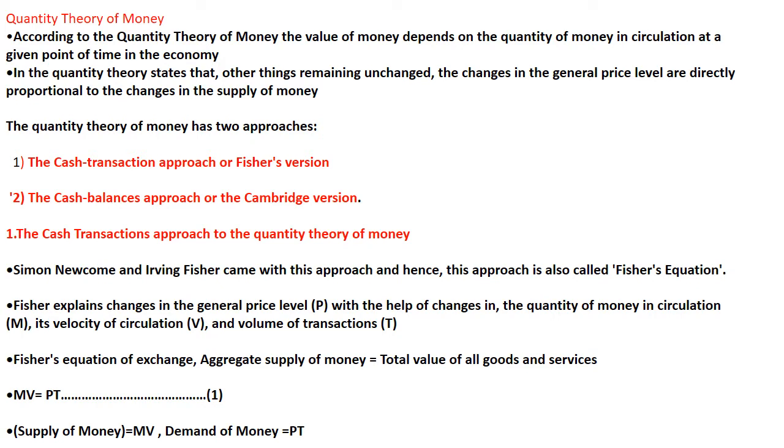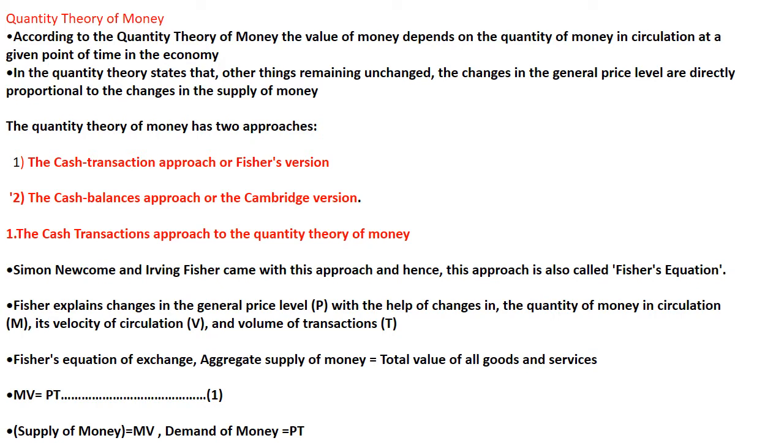In Cambridge approach, we discussed that the amount of money demanded by an economy is directly proportional to the volume of transaction. Along with that, people need to keep certain amount of money with them so as to meet the precautionary needs, right? So in the cash balance approach, they are not in need of money only for spending. They need money for keeping certain amount with them as a precaution. So that is cash balance approach. We discussed it in an elaborate manner in the previous video. Just go through it.